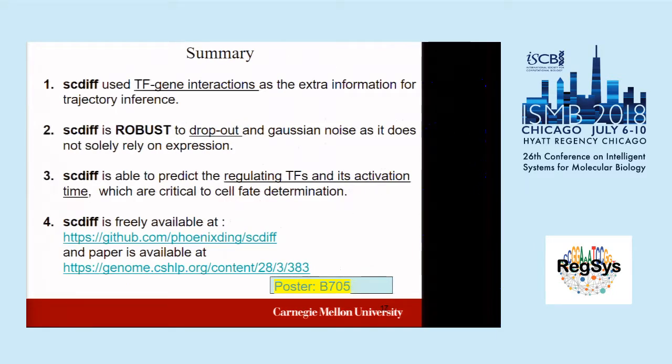So to summarize, our method SCDF actually uses the TF information, because it does not trust the expression 100%, so it's more robust to noise. And the method SCDF is able to predict the regulating TFs and, most importantly, the regulation activation time, which is very critical to cell fate determination. And this tool is available here, and this is our paper.